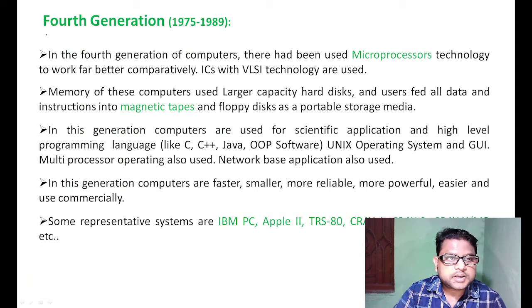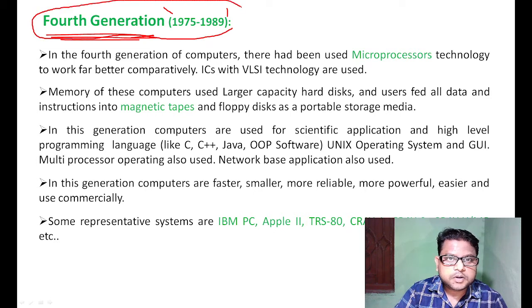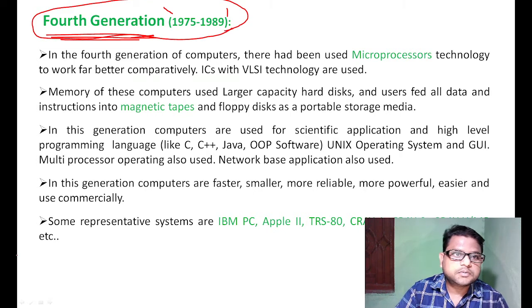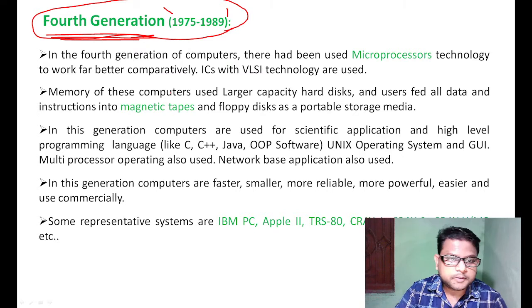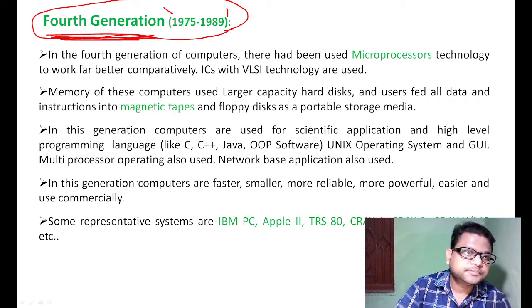In the fourth generation of computer, the time period was from 1975 to 1989. In this particular time period we call it the fourth generation of computer.